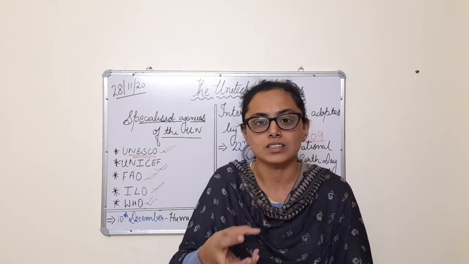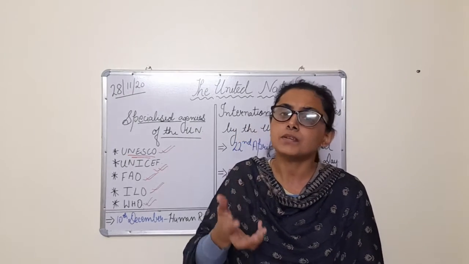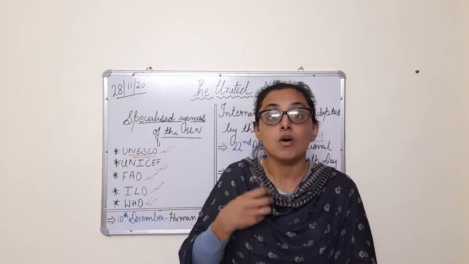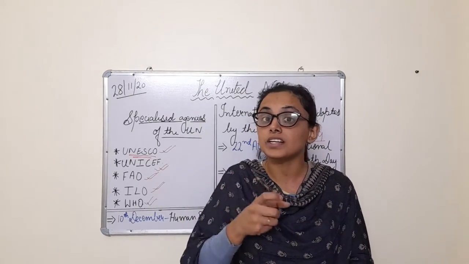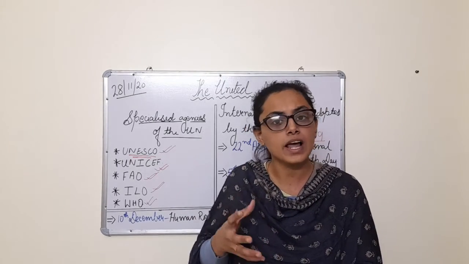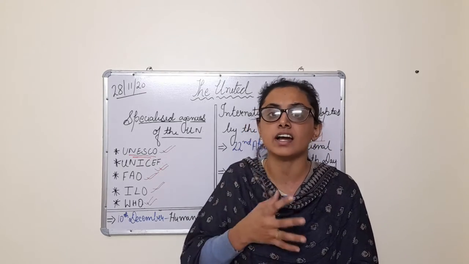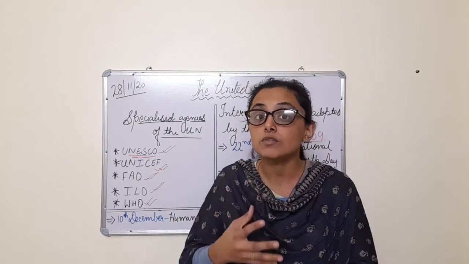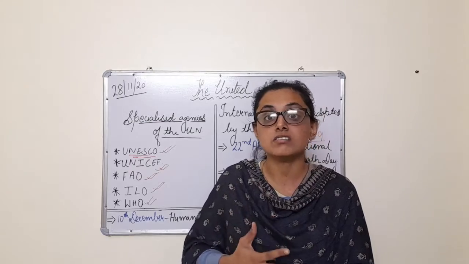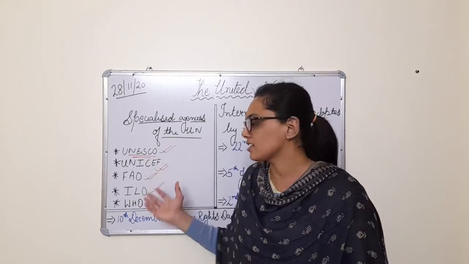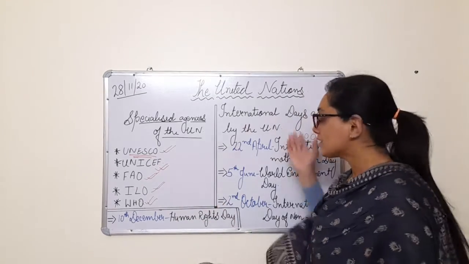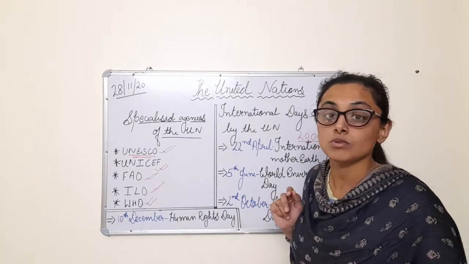The organs, the structure, the principles, why the UN is required, why the UN is a unique organization, all these things will help you in future, because it's a kind of general knowledge for you. It will increase your awareness about the United Nations, about the world, like why these agencies are important. We read this, why these days are adopted, we came to know.